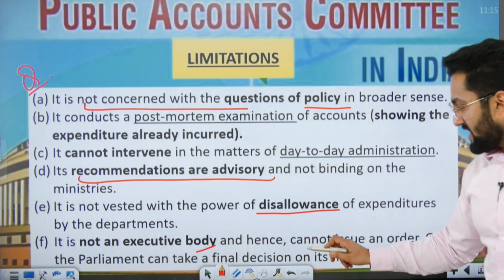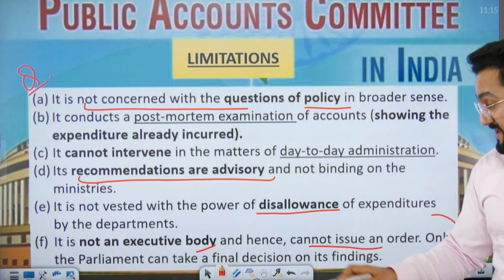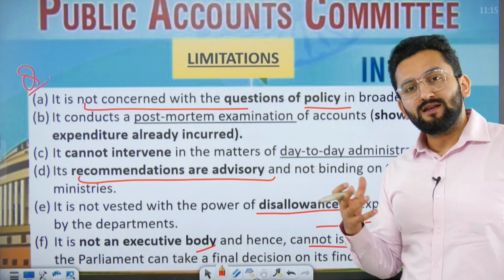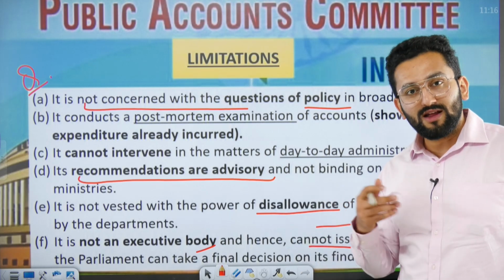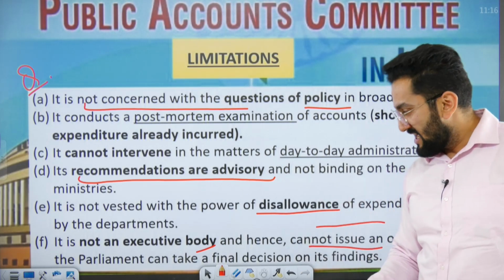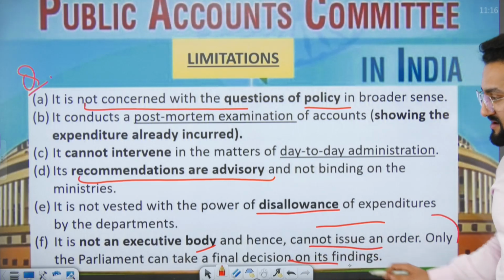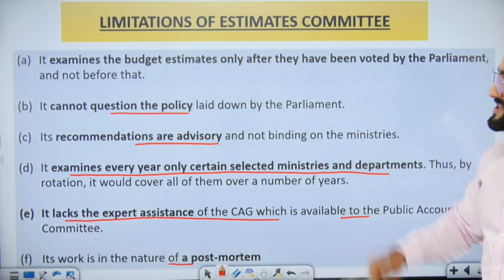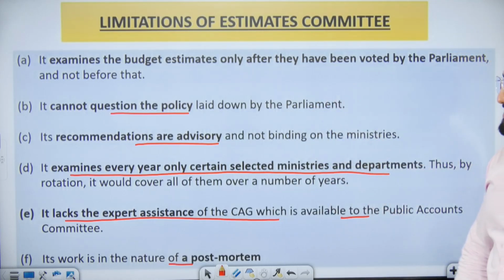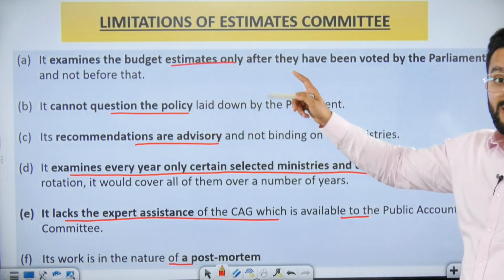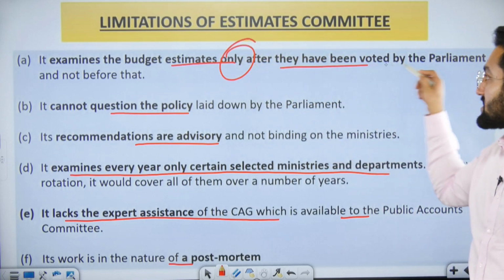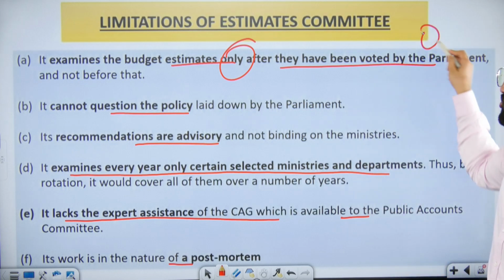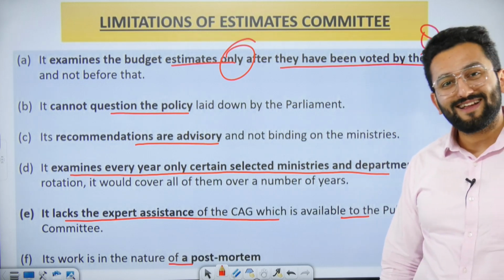Not an executive body, hence cannot issue an order. Please remember, it cannot issue an order. It can only bring this matter in front of the House. It can create this debate there, right? But cannot issue an order. The final decision on the findings lies with Parliament. Then we have limitations of the Estimates Committee. It examines the budget estimates only after they have been voted by Parliament. Please remember, there can be a question from here, right?